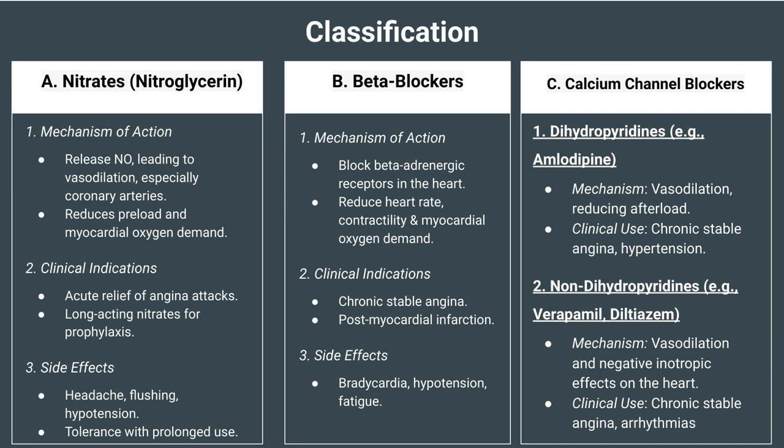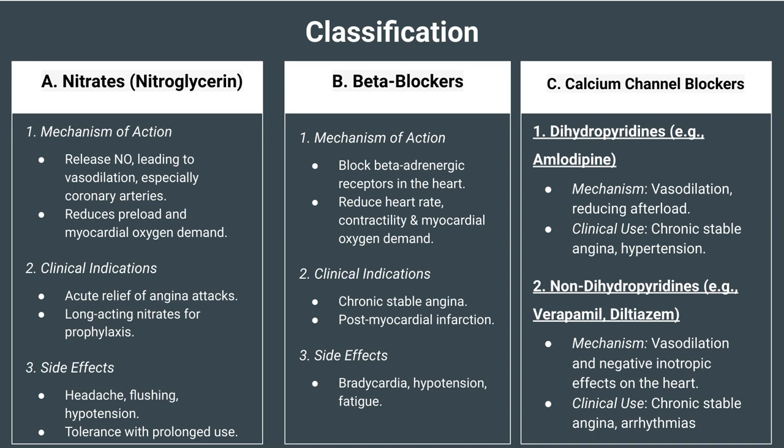On the other hand, if we talk about beta blockers, I think we have just now discussed them in the antihypertensive drugs. The mechanism of action is that they block the beta adrenergic receptors in the heart. They will reduce heart rate, contractility, and myocardial oxygen demand. Are you reading? Are you understanding this? Yes sir, side effects and all. Okay, so I'm directly moving on to the calcium channel blockers.